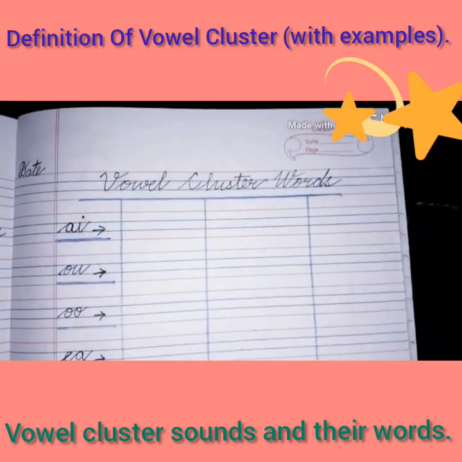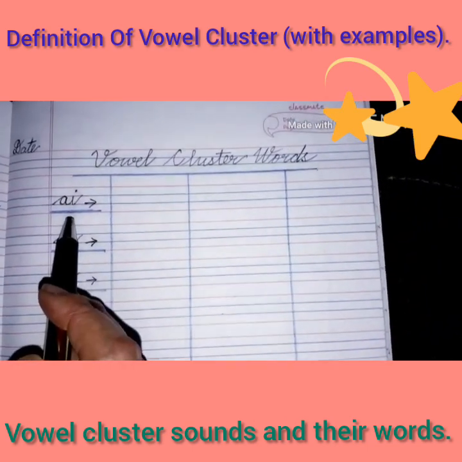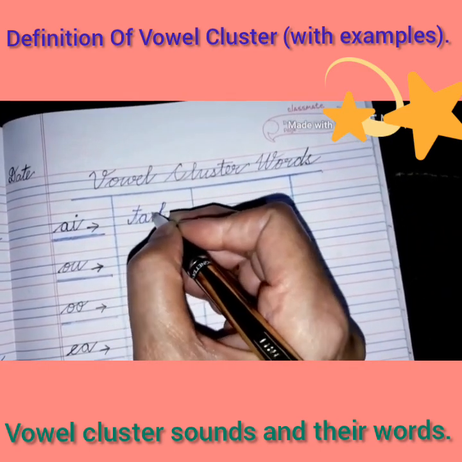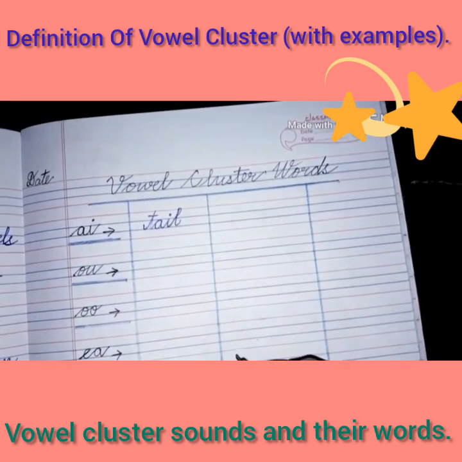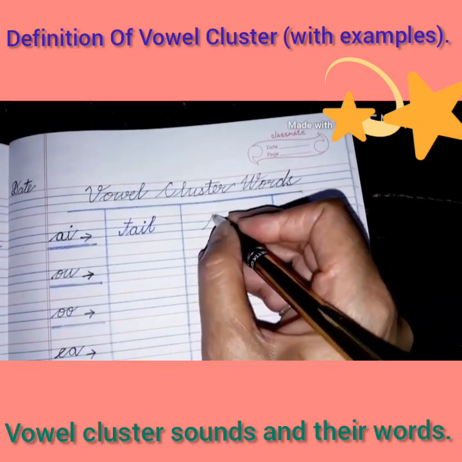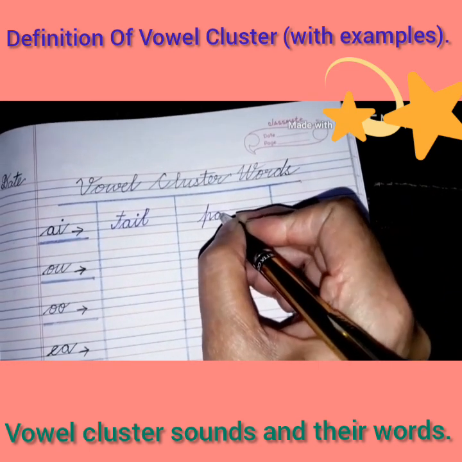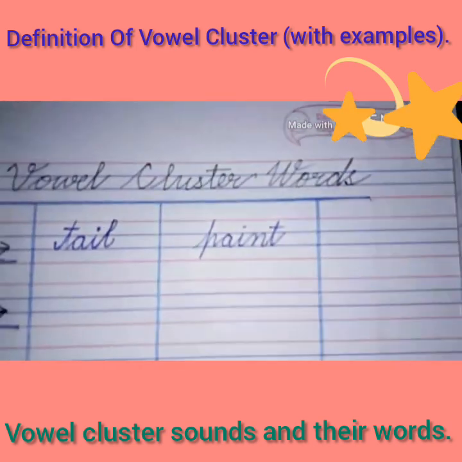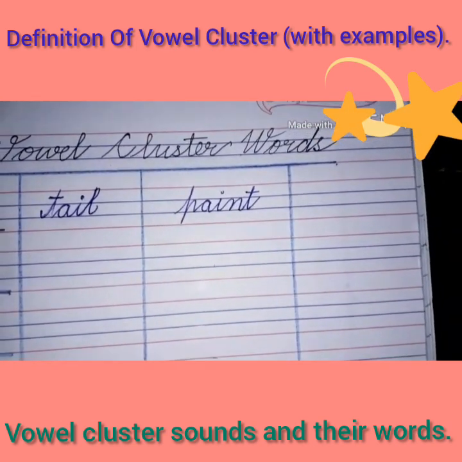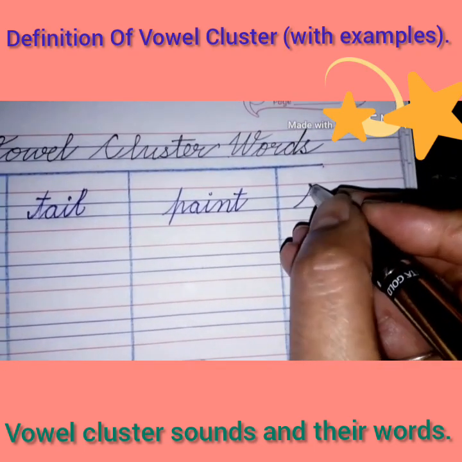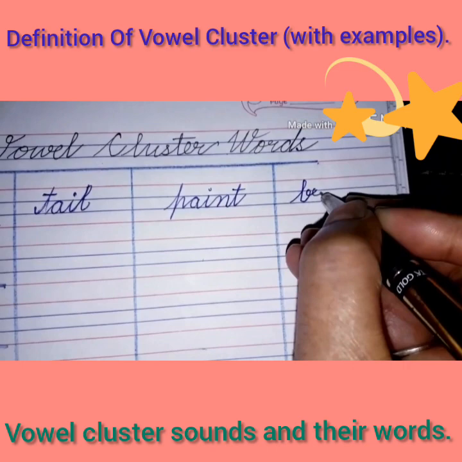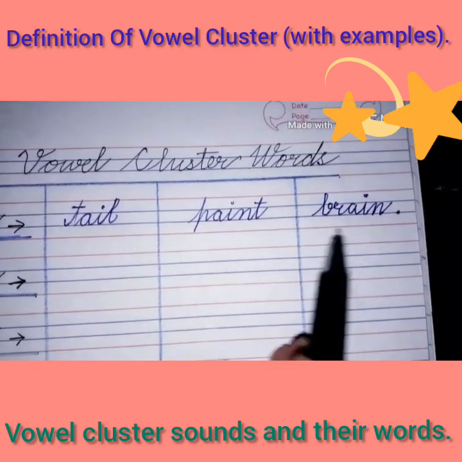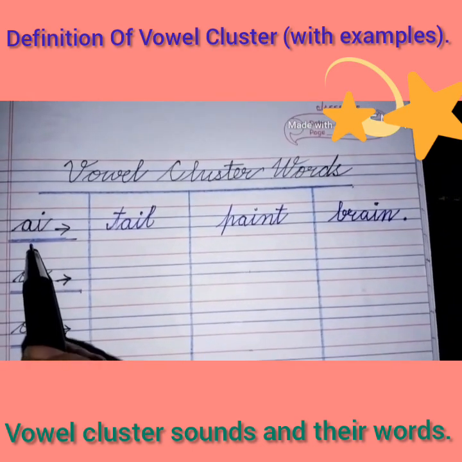Okay, now we'll start writing three words from each sound. So, we'll start with AI right here. TAIL, tail. And our next word is PAINT, paint. Okay? Our third word is brain, BRAIN. So children, I have written three words with vowel cluster AI sound.